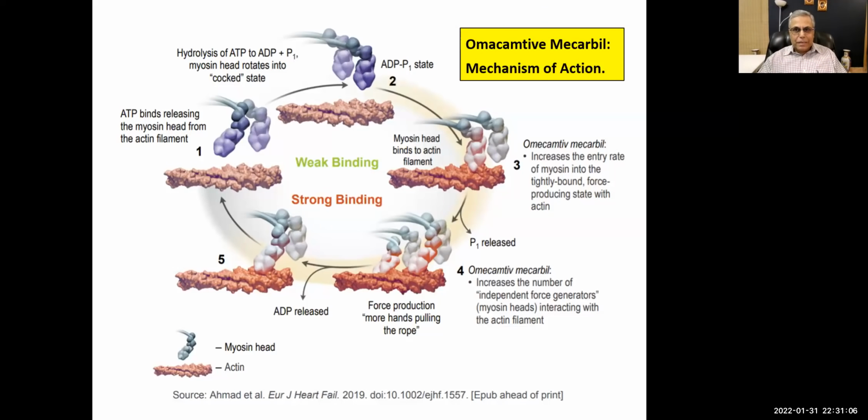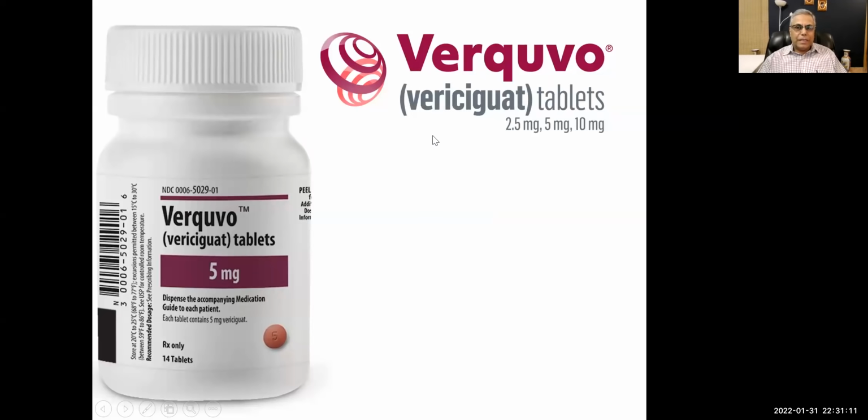Now, whether it is in clinical use or not, I'm not sure about that. But this Vericiguat is definitely, you see, this is the National Drug Code for USA. Anytime you see this NDC and 10-digit number written over here, that means it is from USA. So this Vericiguat, these are tablets taken orally, and I'll show you the mechanism of action in a minute.